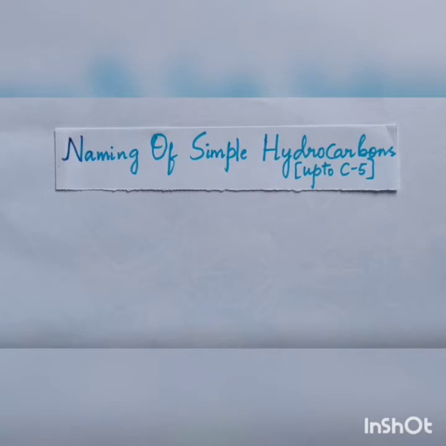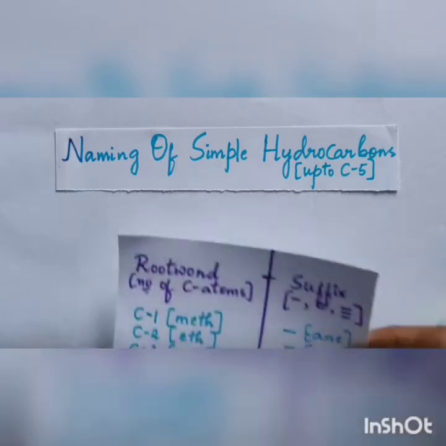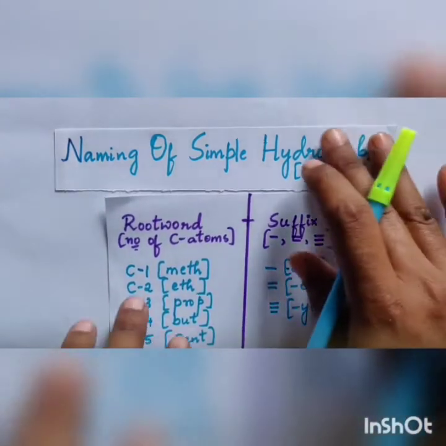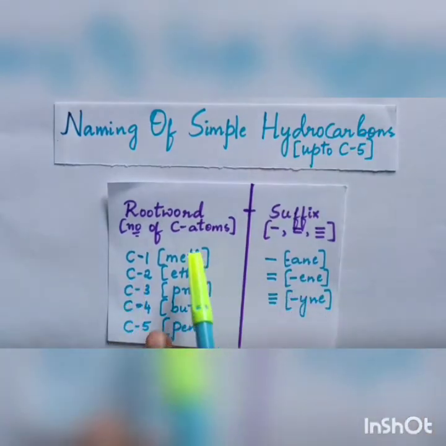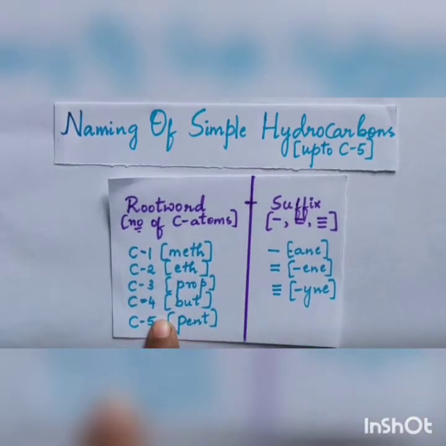Only up to carbon 5 we are having under the syllabus. So this is one of the important parts, to know the alkanes, alkenes and alkynes. Before naming the compound, you have to know a few things. That is nothing but the root word. In some of the textbooks it is given as word root. You have to know the root word.